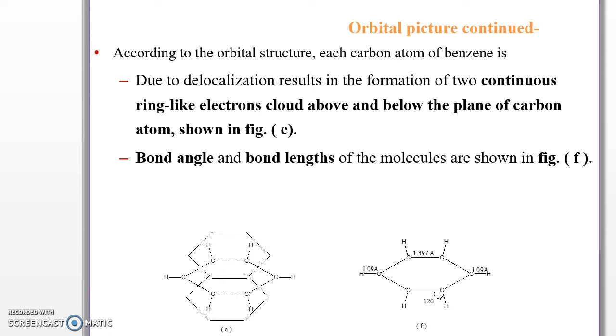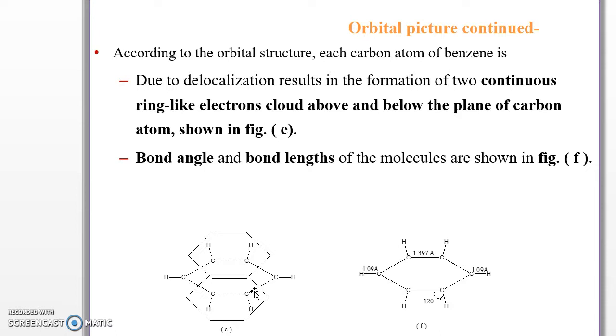According to the orbital structure, the delocalization results in the formation of two continuous ring-like electron clouds above and below the plane of the carbon atoms, shown in figure E. Let's see figure E. Due to the continuous delocalization of the electron cloud, they form two ring-like structures. This is one structure and this is the second one, above and below the plane of the benzene ring.